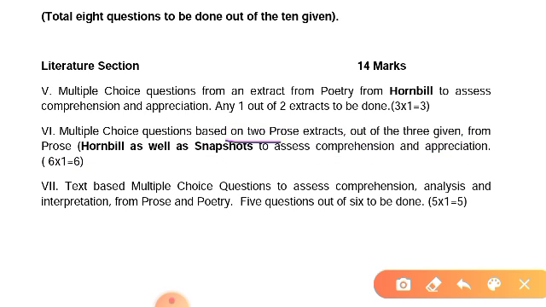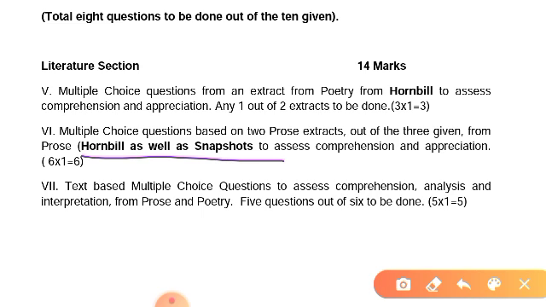There are 3 extracts given from the prose, and you have to solve the MCQs from 2 of them. The extracts or MCQs should be asked from the Hornbill book or the Snapshots book.